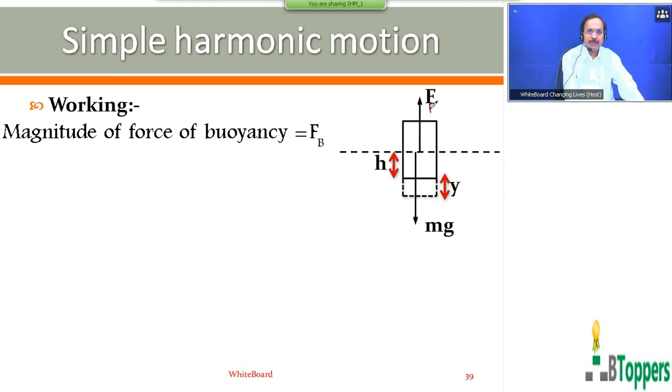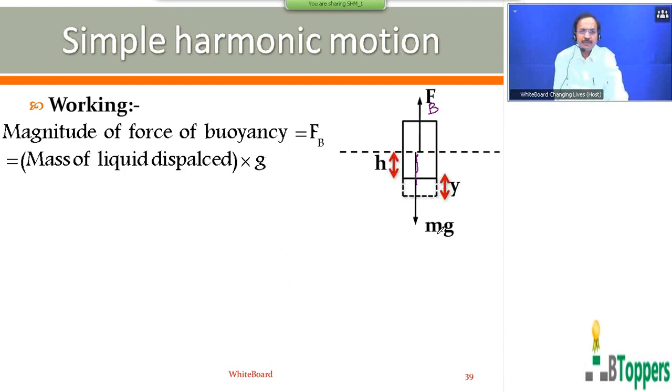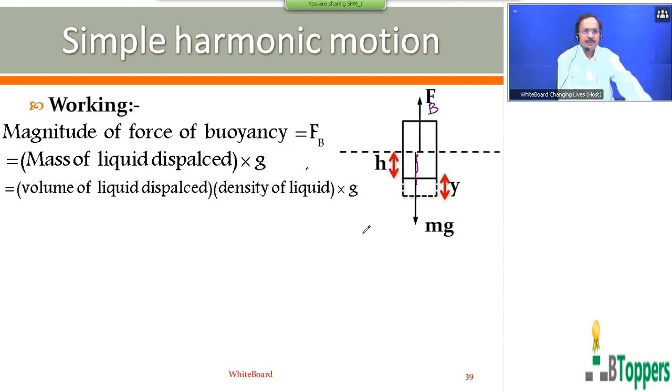The magnitude of the force of buoyancy, denoted by capital F subscript capital B, acts upwards. The true weight mg of the block acts vertically downwards, which I have shown in the figure. This magnitude of the force of buoyancy is equal to the mass of the liquid displaced into g. The mass of the liquid displaced can be written as the product of the volume of the liquid displaced and the density of the liquid.